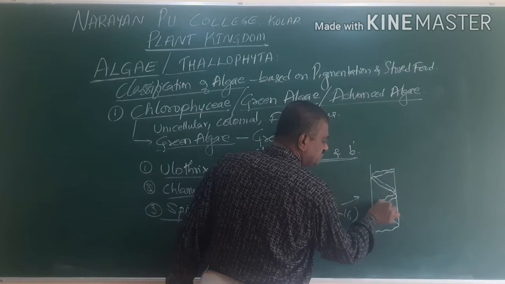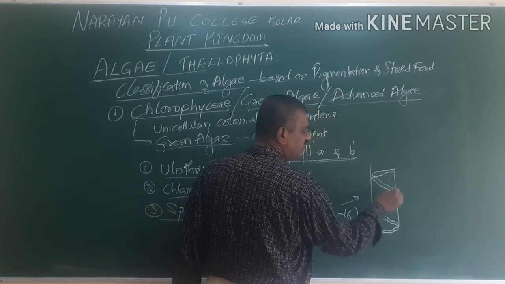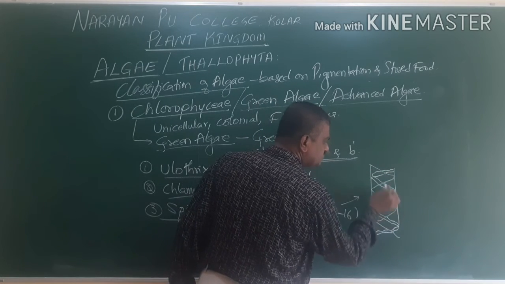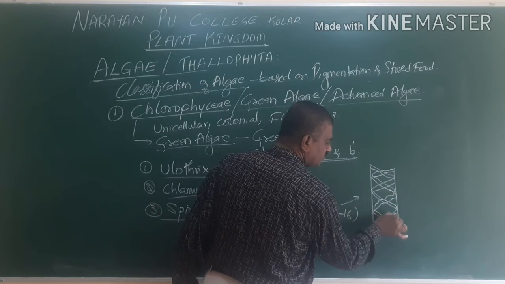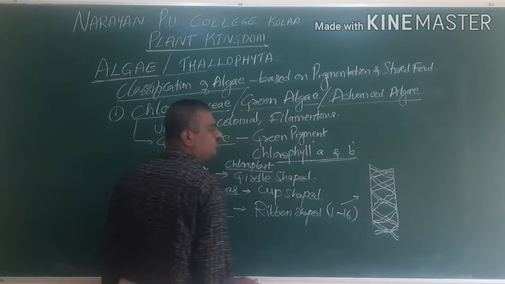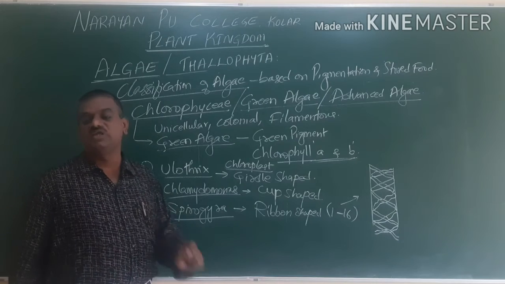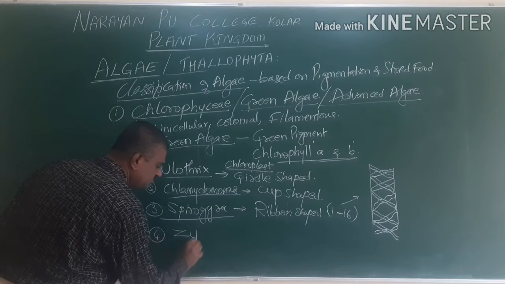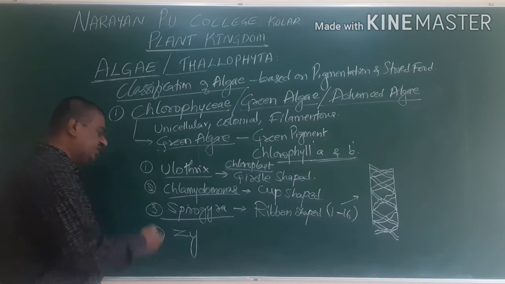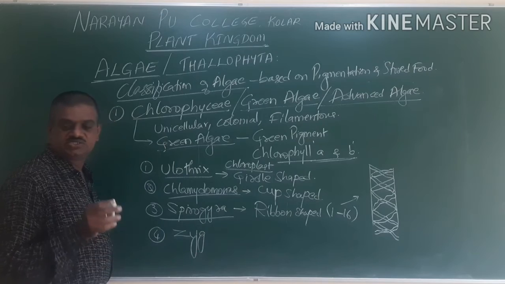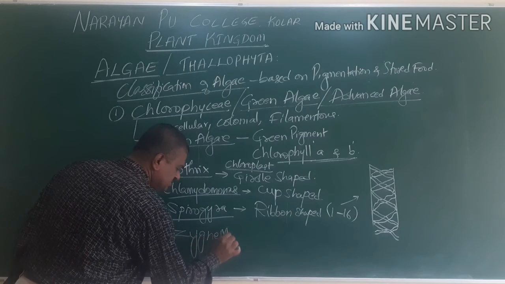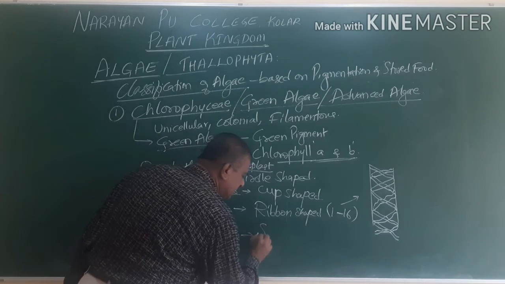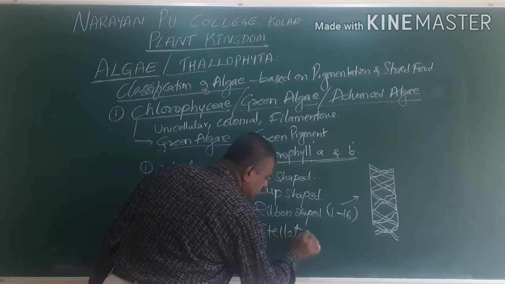This is the chloroplast, in the form of a ribbon shape like this; it is reversed also. This is the chloroplast present in the green algae Spirogyra. Next one is Zygnema. In Zygnema, the chloroplast is stellate shaped.